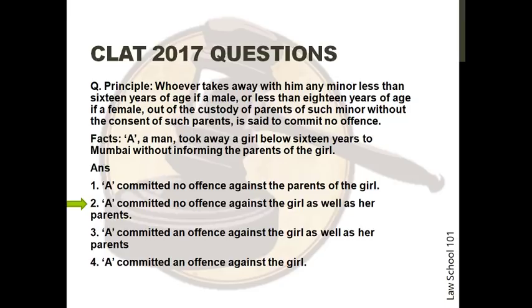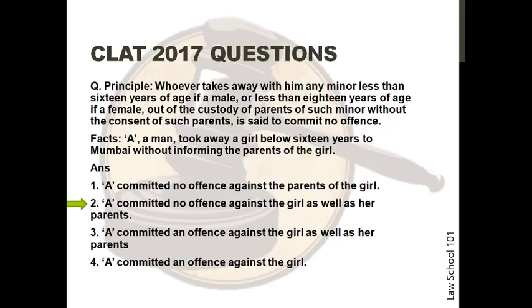Here is the principle. Whoever takes away with him any minor less than 16 years of age if a male or less than 18 years of age if a female out of the custody of parents of such minor without the consent of such parents is said to commit no offense. Facts. A man took away a girl below 16 years to Mumbai without informing the parents of the girl. The answer options are: number 1, A committed no offense against the parents of the girl. Number 2, A committed no offense against the girl as well as her parents. Number 3, A committed an offense against the girl as well as her parents. And number 4, A committed an offense against the girl.